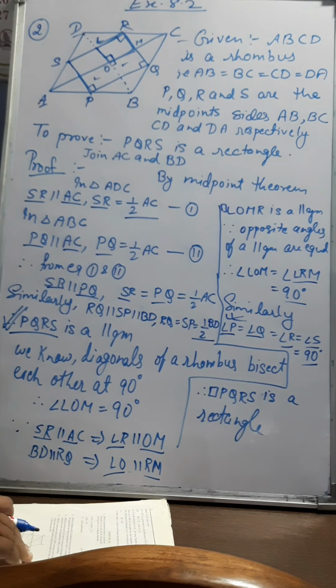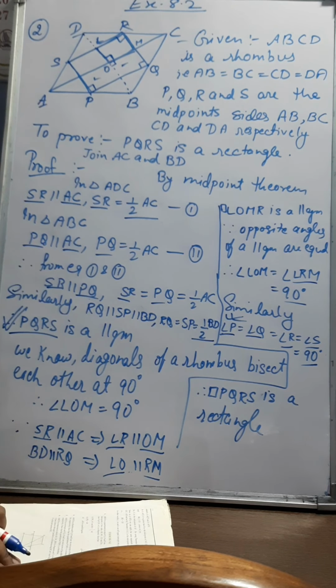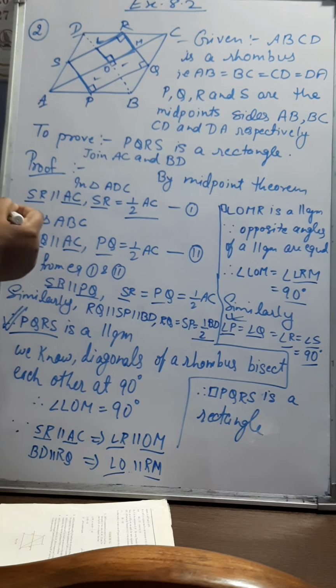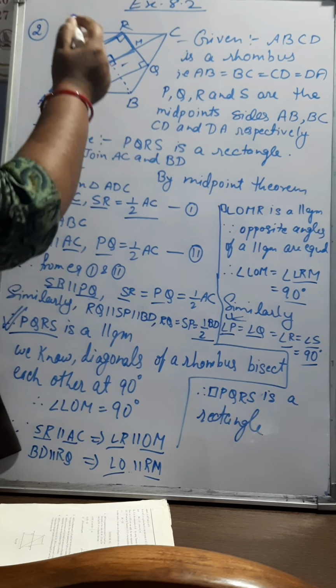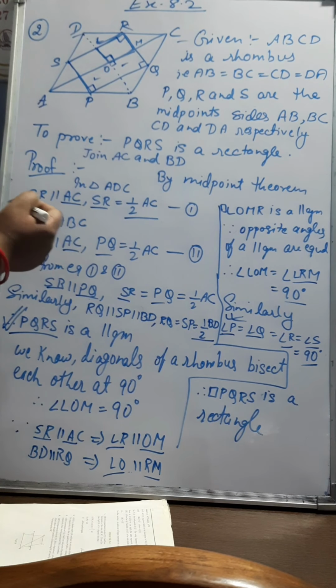Question number 2 says ABCD is a rhombus and P, Q, R and S are the midpoints of the sides AB, BC, CD and DA respectively. We have to show that the quadrilateral PQRS is a rectangle. So for showing PQRS is a rectangle, we have to first show PQRS is a parallelogram, then we have to show that each angle is 90 degrees.